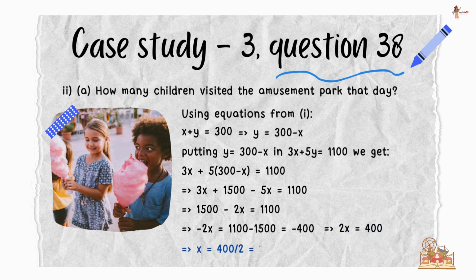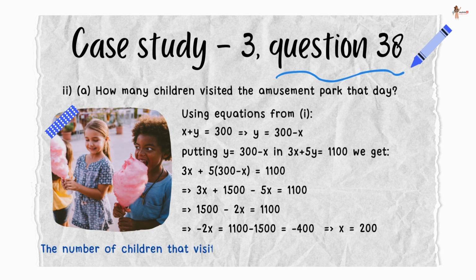That means x is 200. That means the number of children that visited the amusement park that day was 200.